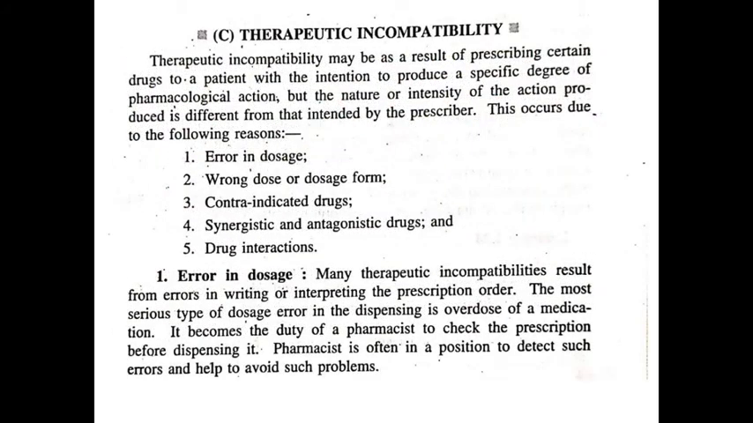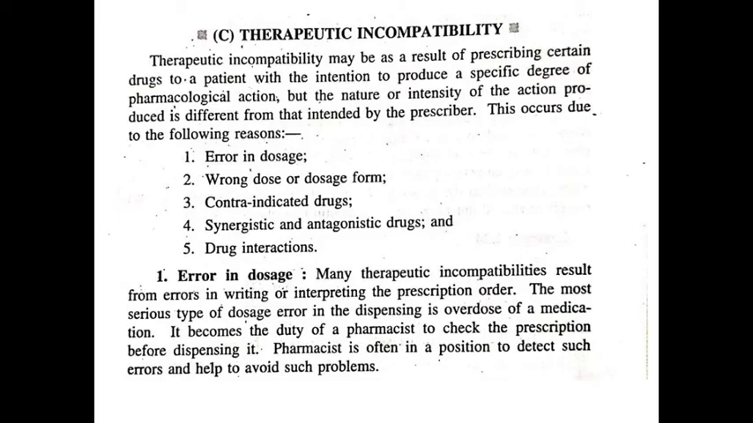Next and last type of incompatibility is therapeutic incompatibility. First, the definition. Therapeutic incompatibility may be a result of prescribing certain drugs to a patient with the intention to produce a specific degree of pharmacological action, but the nature or intensity of action produced is different from that intended by the prescriber. This occurs due to the following reasons: error in doses, wrong dose or dose form, contraindicated drugs, synergistic and antagonistic drugs, and drug interactions.